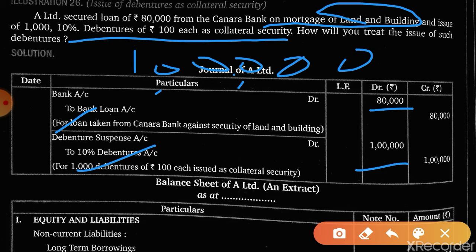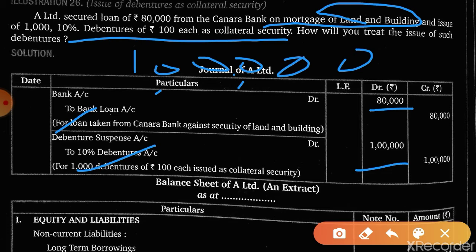Even if it is mentioned in the question that debentures are issued as collateral security and the cost of land and building is 2 lakh, we have to do nothing with the cost of land and building. Okay, so these are the general entries.